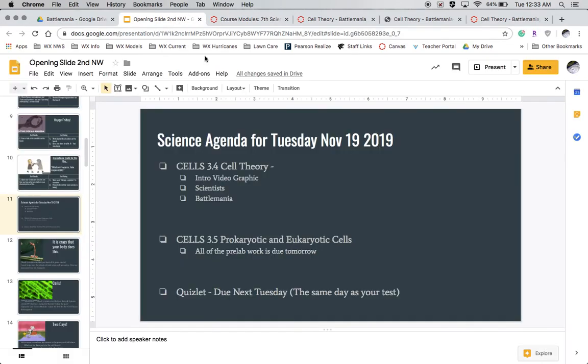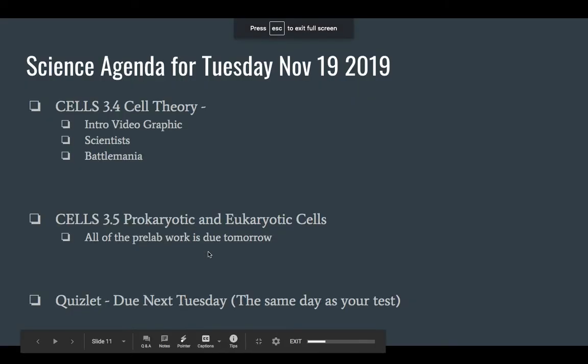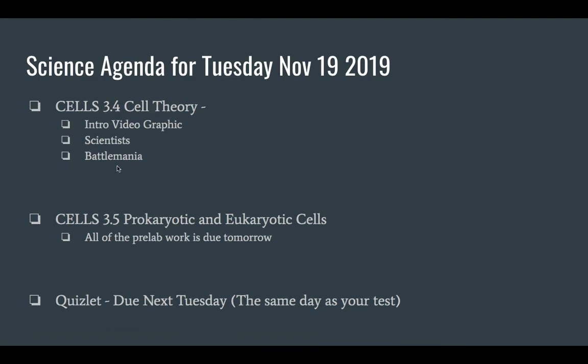All right, in addition to that, I just wanted to show you guys this very quickly. This is just a review of your checklist for today. For cell theory, you've got to have those two green checks, which would be these two, and then Battle Mania. You also need to finish up this prokaryotic versus eukaryotic. All the pre-lab work is due tomorrow.